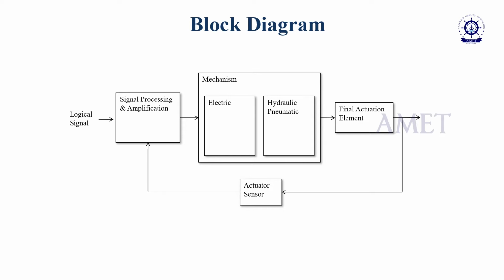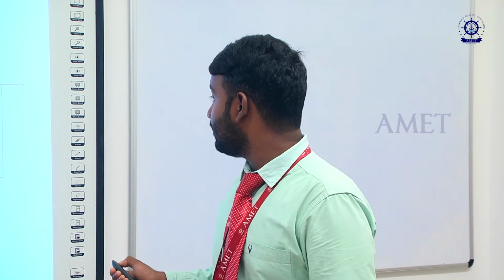A logical signal is a signal obtained from the sensors. This signal is amplified and sent into the actuator system, which may be electrical, hydraulic or pneumatic, whatever it may be. Here I can consider this one as an electrical motor and these as hydraulic and pneumatic cylinders. The motor runs on this power, and these actuate, either holding the object or transmitting the raw material from one place to another. Then there is the final actuation element.